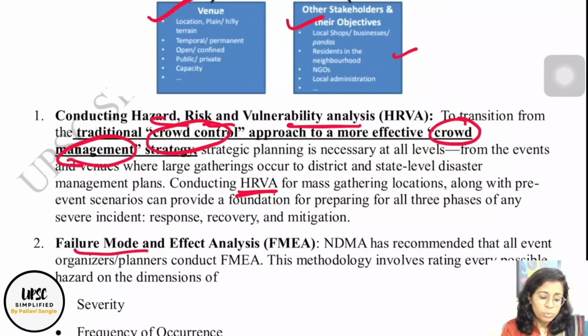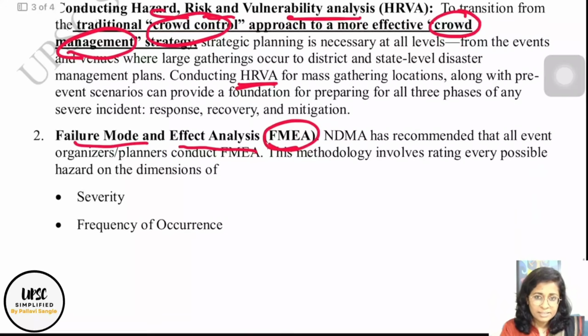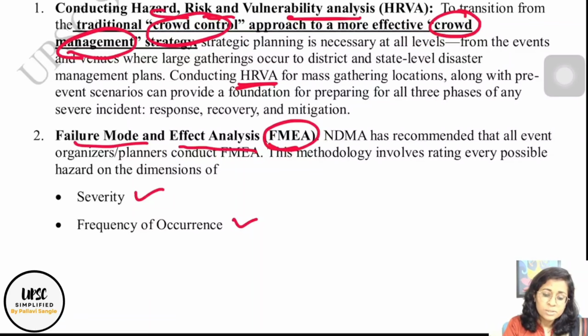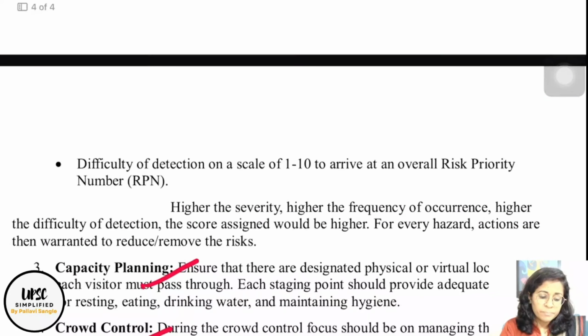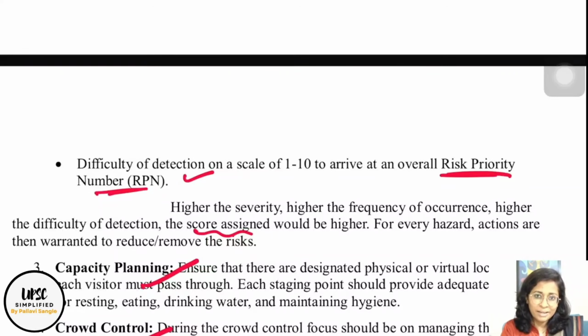And then failure mode and effect analysis, FMEA. What is this? NDMA has recommended that all event organizers and planners should do it. For example, there is a methodology where possible hazard severity is calculated, frequency of occurrence is calculated, and a risk priority number is calculated. So the higher the severity, the higher the frequency of occurrence, and the higher the difficulty of detection of a stampede, the higher the score assigned, and according to that NDMA has given certain actions, rules and regulations that can be implemented for that particular event. So these are the two technical things.